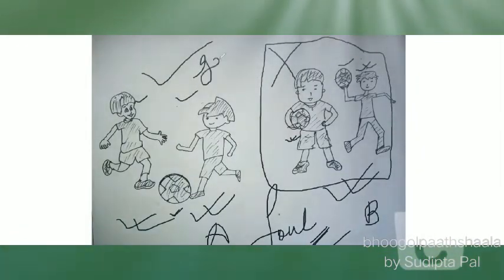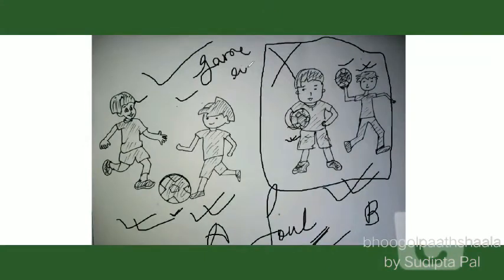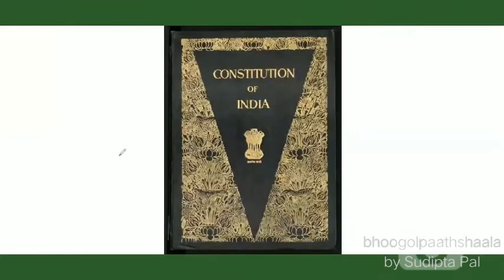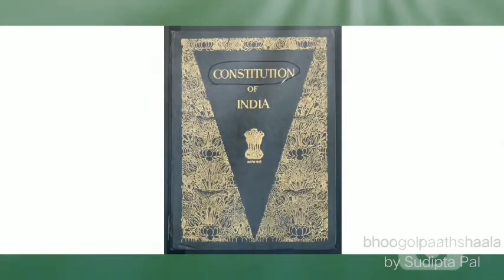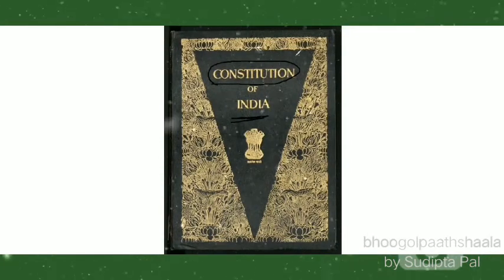there are some consecutive rules that make it different from other kinds of societies. And in large societies in which different communities of people live together, these rules are formulated through consensus. And in modern countries, this consensus is usually available in written form. A written document in which we find such rules is called a constitution. Here in this diagram you can see the picture of the Constitution of India.